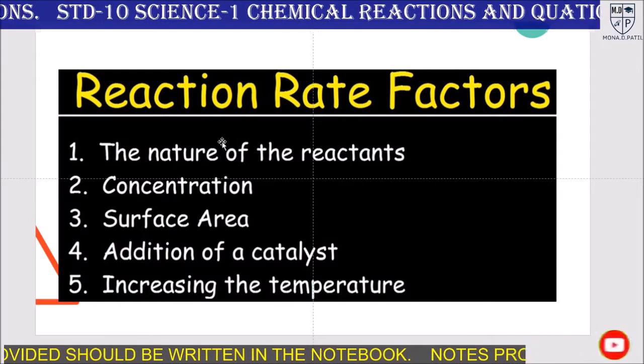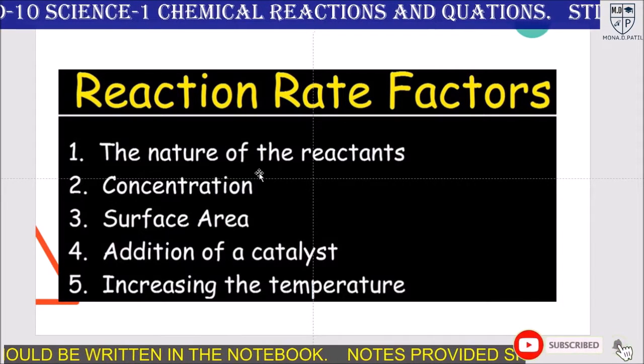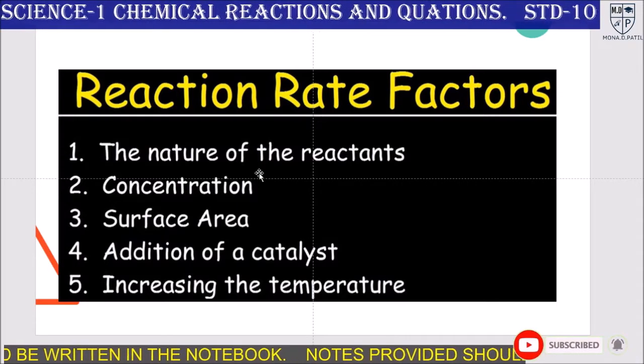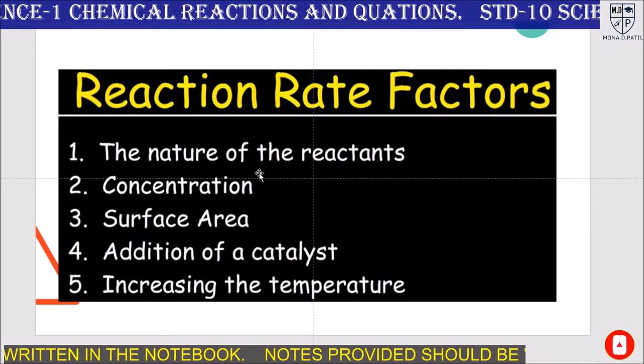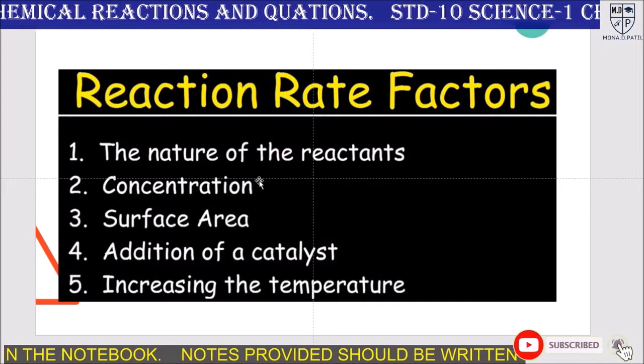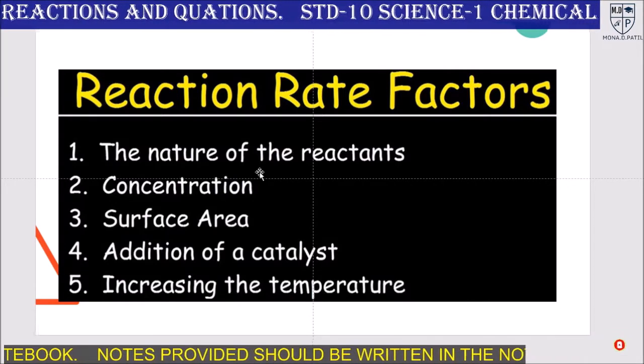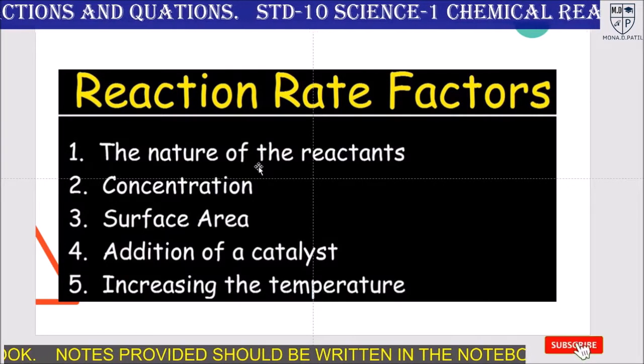Here you can take the simple example of sugar crystal. If the sugar crystal is big, then it takes more time to dissolve in water, and it takes less time when it is in powder form.